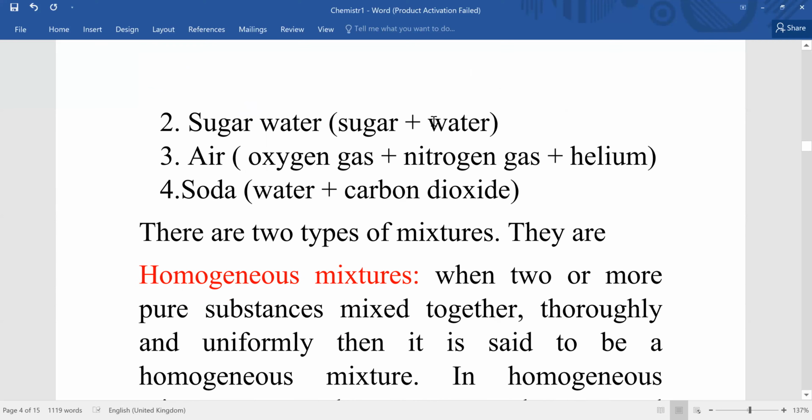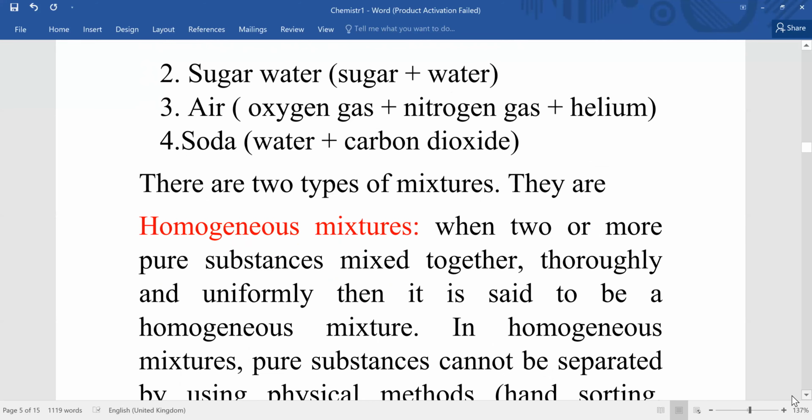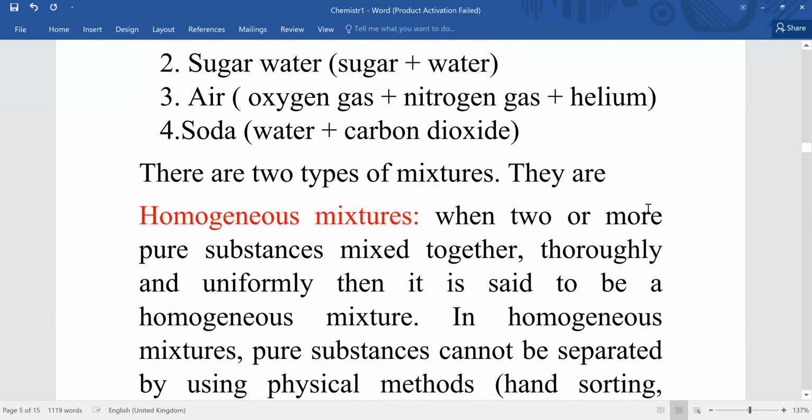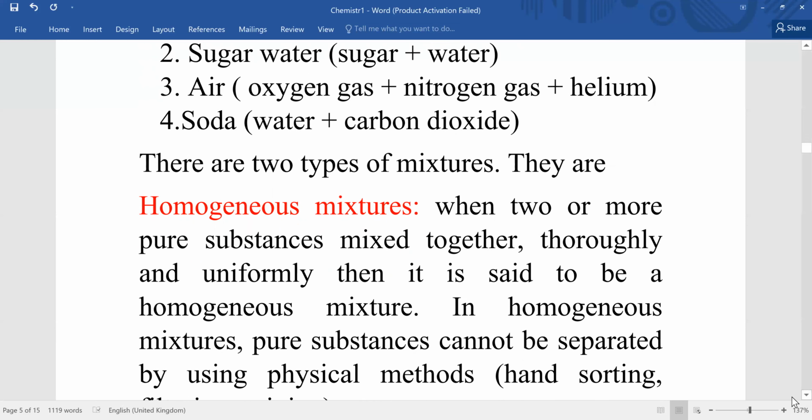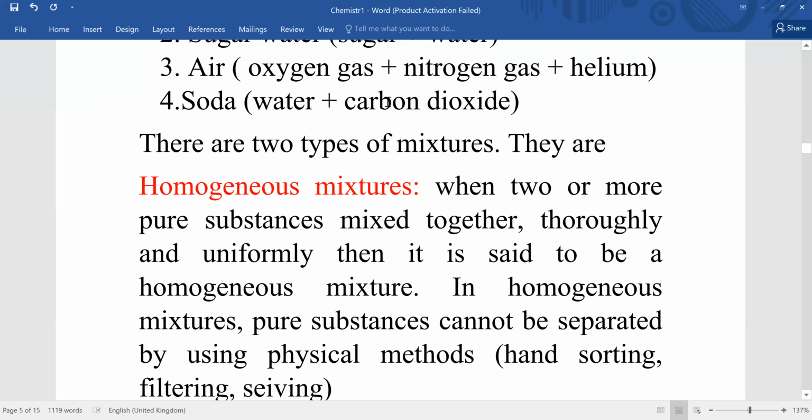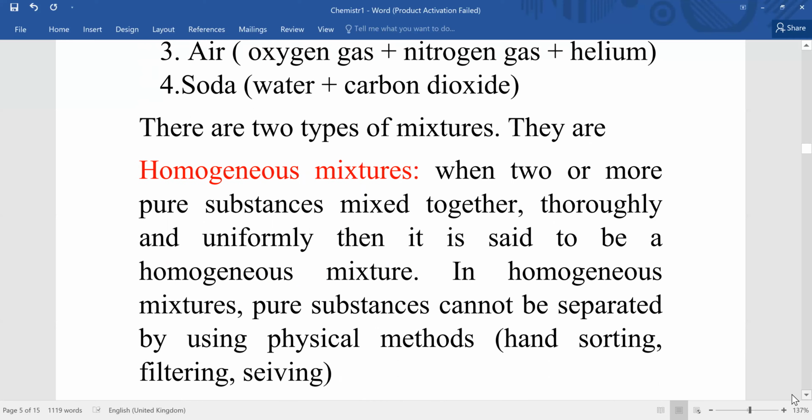Similarly, you can take sugar water, where sugar and water, two individual pure substances, are together forming a mixture, and there won't be any chemical bond between them. Here also, air has lots of gases in it, and they don't have any chemical interaction, but it's overall a mixture. Soda, where water and carbon dioxide, liquid and gas, are present, is also an example of a mixture.